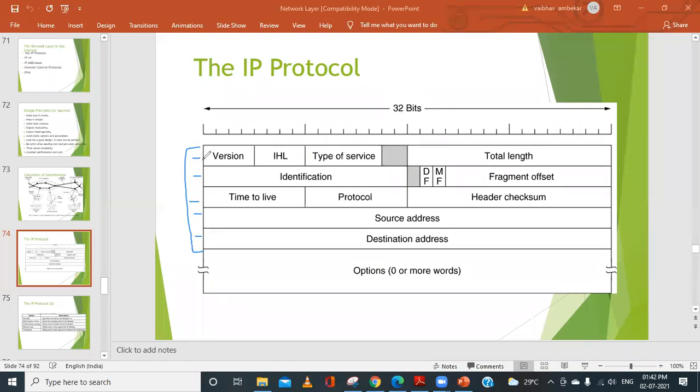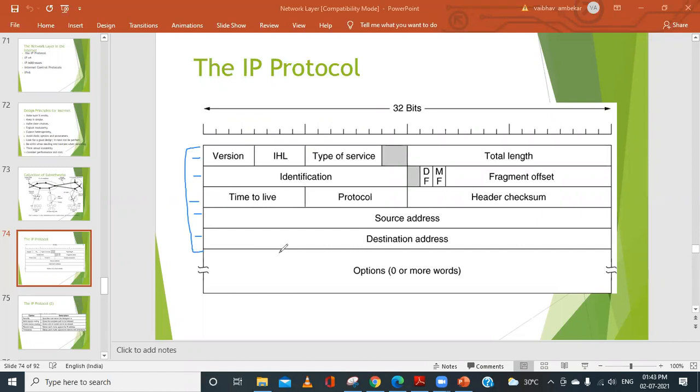How many rows do we have here? 5 rows, so 5 into 4. What can be the length of the header? 20 bytes. Yes, sir. So from here to here we call it the fixed length of the header, and the fixed length of the header is 20 bytes.